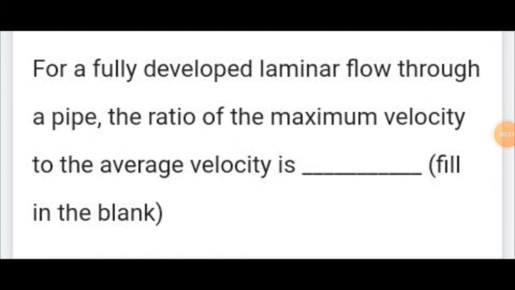Okay, this is the first question, which is from our topic fluid mechanics. For a fully developed laminar flow through a pipe, the ratio of the maximum velocity to the average velocity is dash.